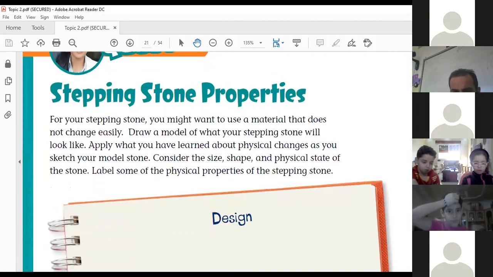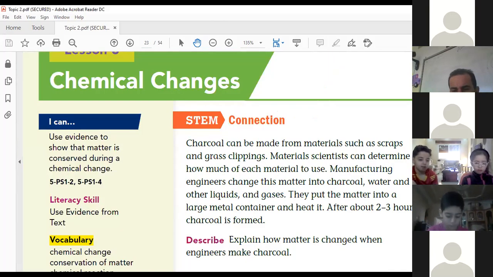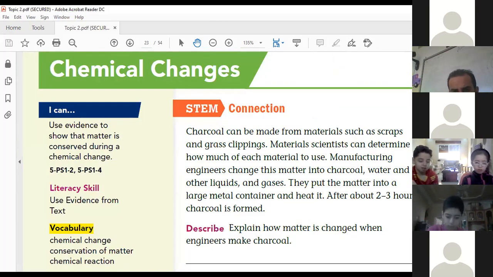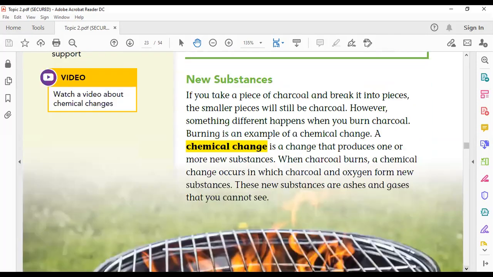We finished lesson 2. Lesson 3 is talking about chemical changes. What is the difference between physical change and chemical change? In a chemical change, we have new substances. Turn to page 64.